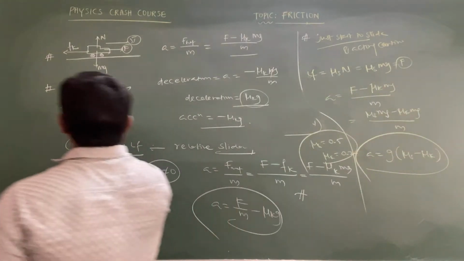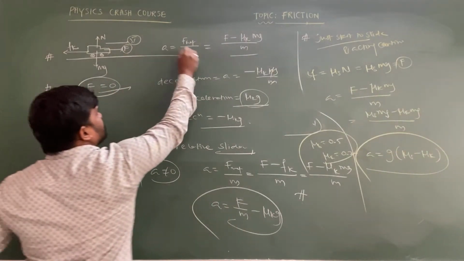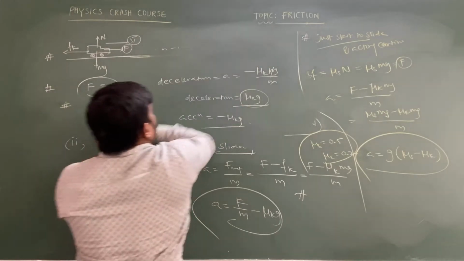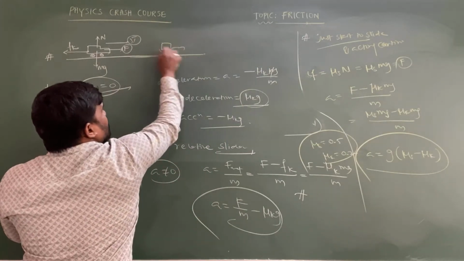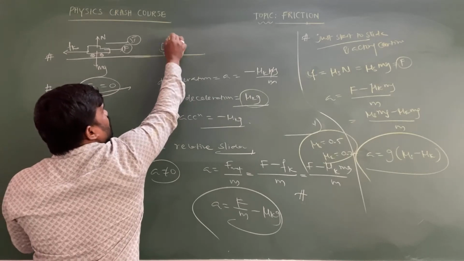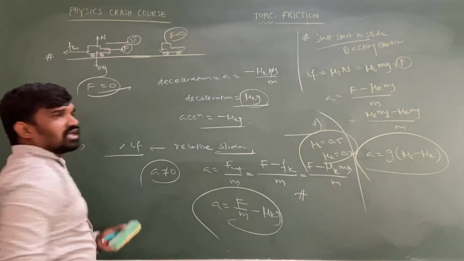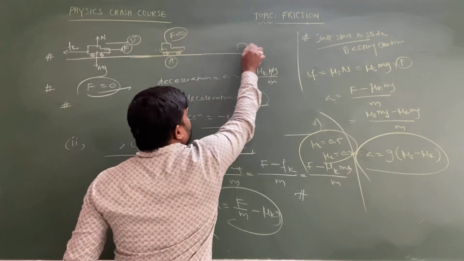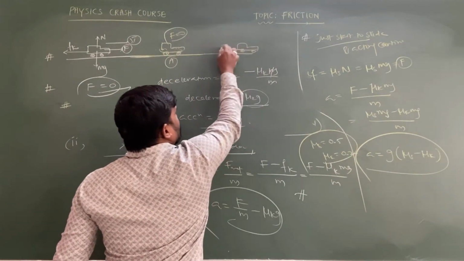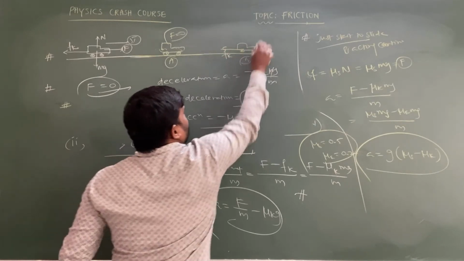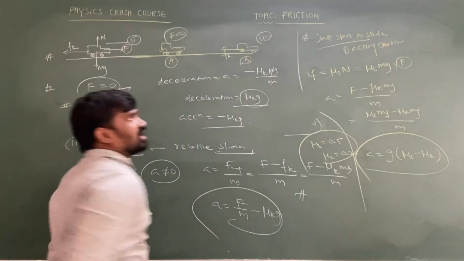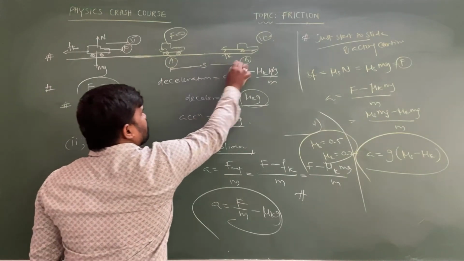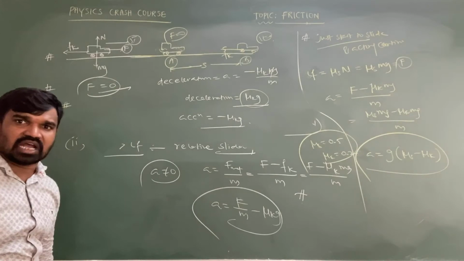To determine the stopping distance, suppose the car comes to this particular position. At that time the driver applies the brake, so the applied force becomes 0. From point A to point B until it comes to rest, only the frictional force is acting, so the final velocity of the object becomes 0 because of the deceleration. In this interval, the body covers some displacement before it comes to rest after applying the brakes.